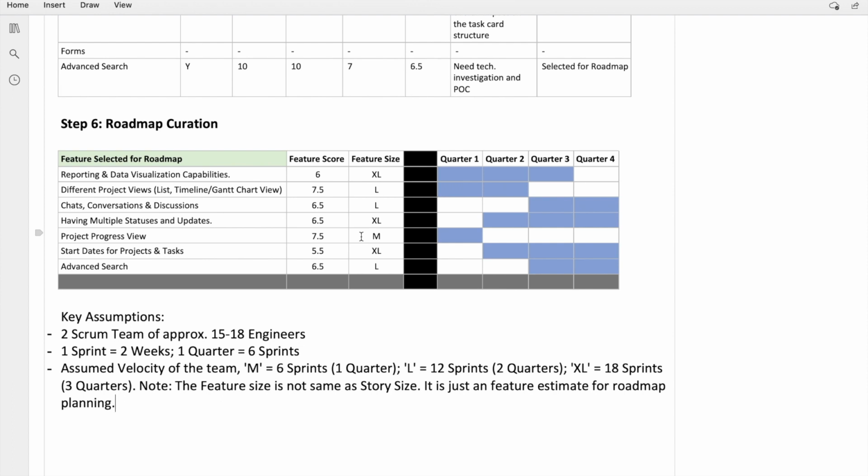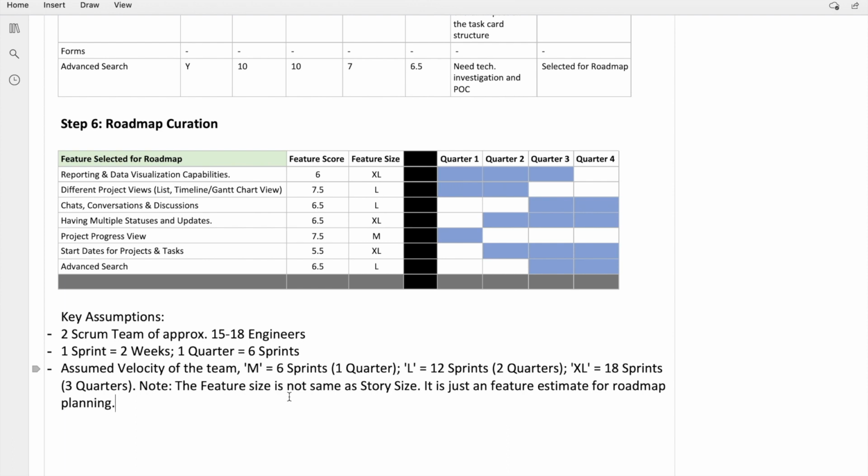What we have done here is that we have presented the features selected for roadmap with the respective scores, which is also indicative of the priority, and estimated their work size using standard t-shirt size estimates. We have taken a few assumptions, like we are considering 2 scrum teams of approximately 15 to 18 engineers, 1 sprint equals 2 weeks, and 1 quarter will have 6 sprints. With respect to the velocity, we have assumed that a M size feature will take 6 sprints, a L size feature will take 12 sprints, that is 2 quarters to be developed, a XL size feature will take 18 sprints or 3 quarters to be developed.